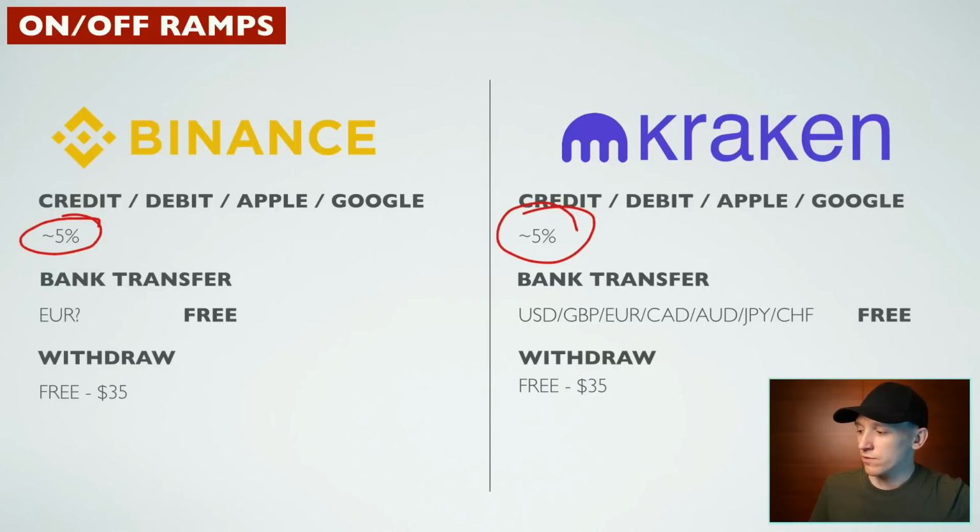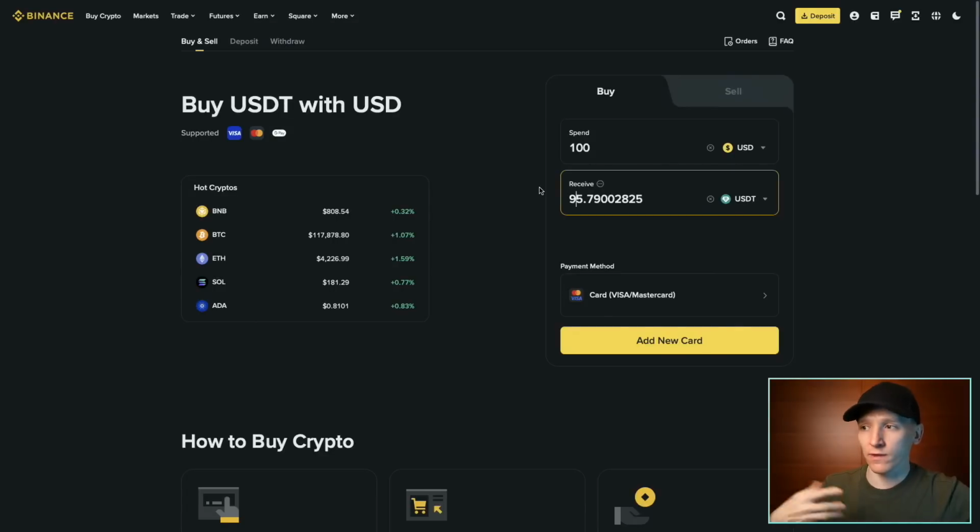You can see that the fees are around 5% or so. That's just what is charged by most exchanges. By the time that you've made a card payment and all the other fees, $100 into Binance turns into $95 of USDT. These should be one for one because a dollar and a dollar stablecoin should be one for one. So you should spend 100 and receive, with some reasonable fee, maybe $99 or $99.50. This is too much for a fee, so I wouldn't recommend this for the long term.